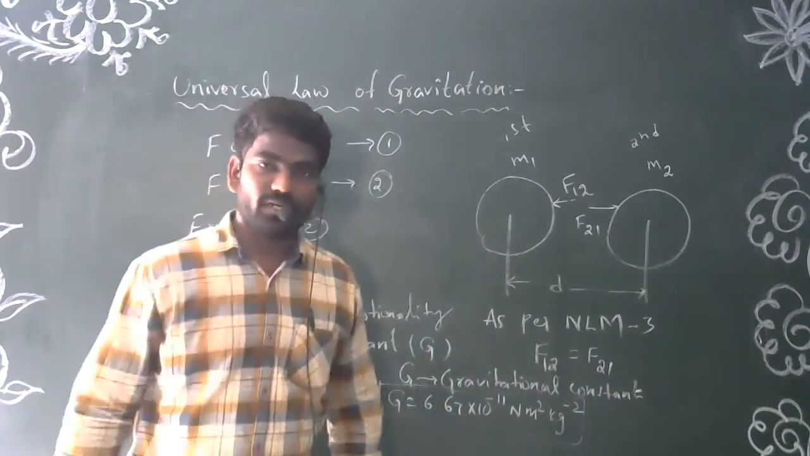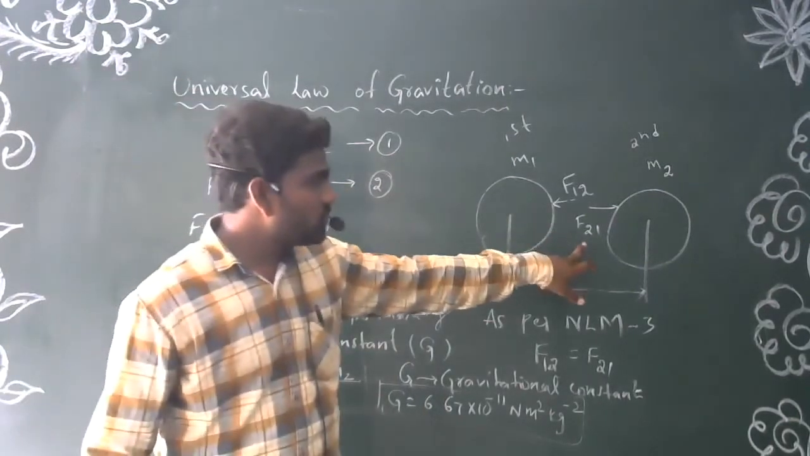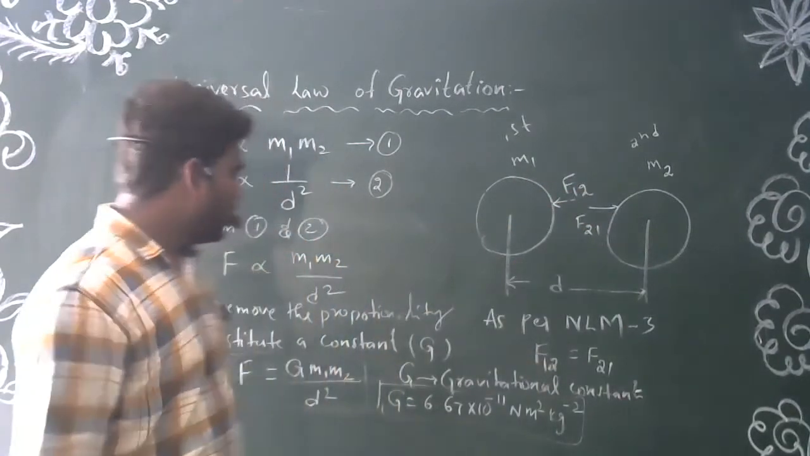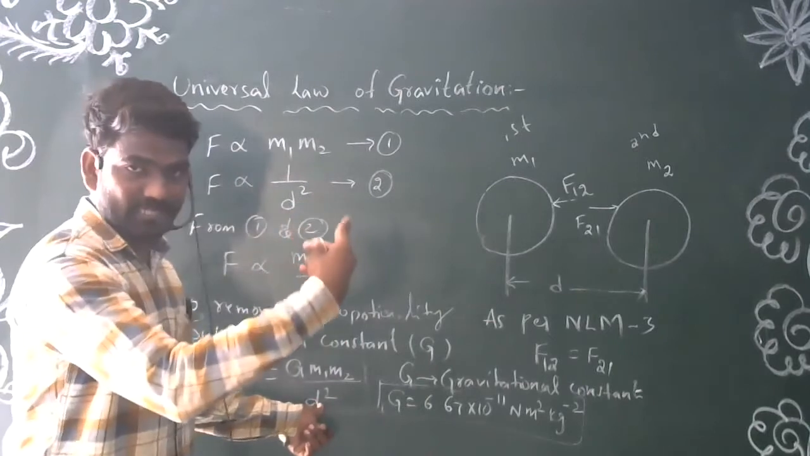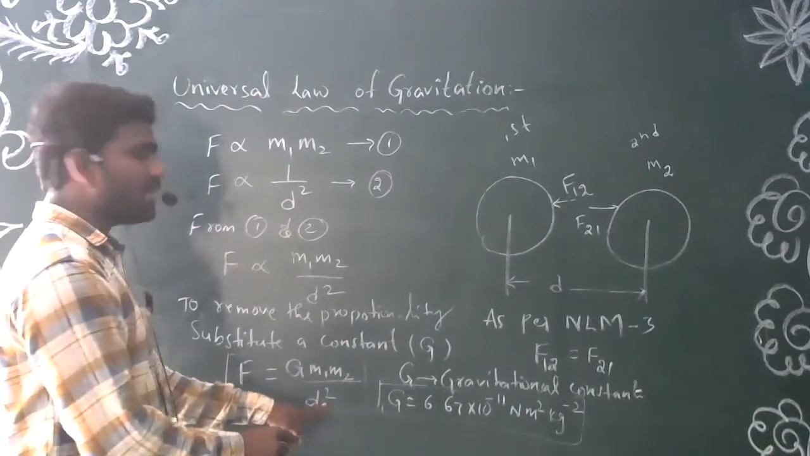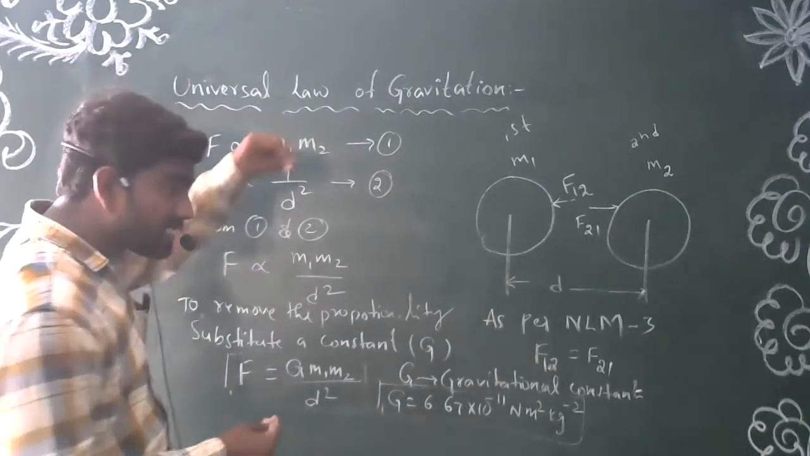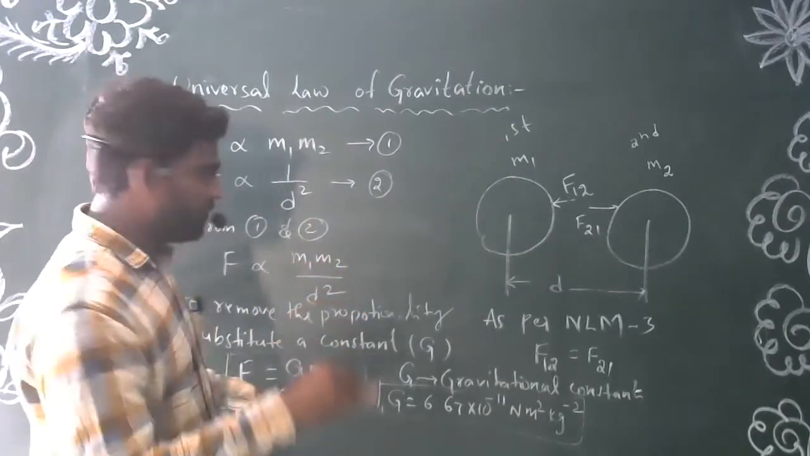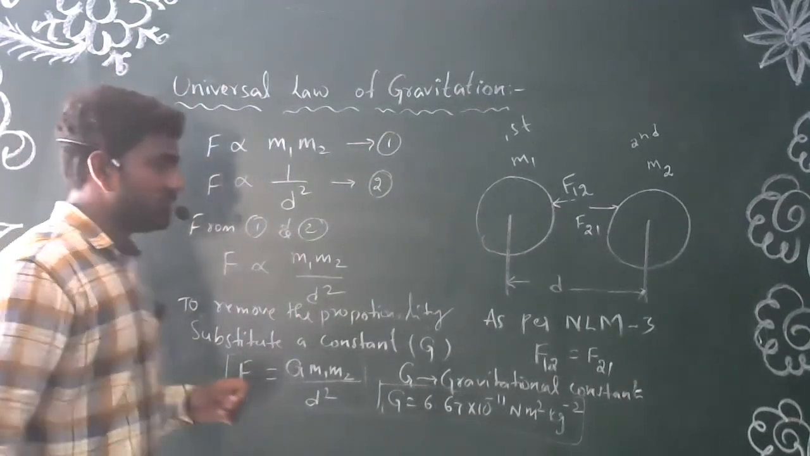You should remember that these two relations are very important: the relation between the force and the masses, and the relation between the force and the distance. From this formula, we can understand that when the distance increases, the force decreases. The relation is the square of the distance. Suppose the distance is doubled, the force is decreased by 1/4 times. If the distance is halved, the force increases by 4 times. So this is the universal law of gravitation.